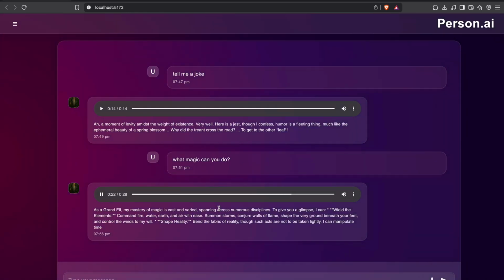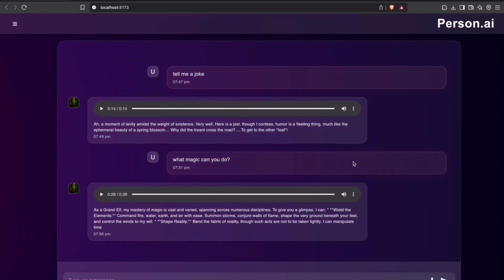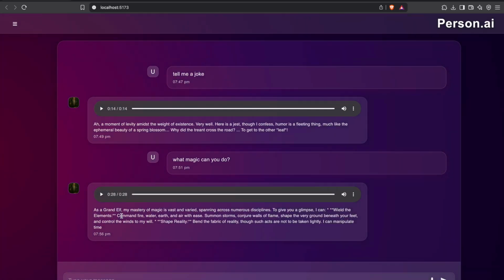Bend the fabric of reality, though such acts are not to be taken lightly. I can manipulate time. Okay, so the response looked really well, and of course, this was a really long response. It is about 30 seconds, and you can, of course, go for shorter responses. Okay, and the response time will also be shorter then.